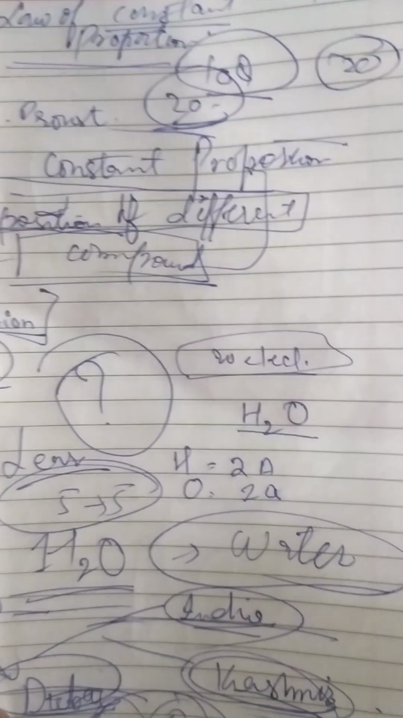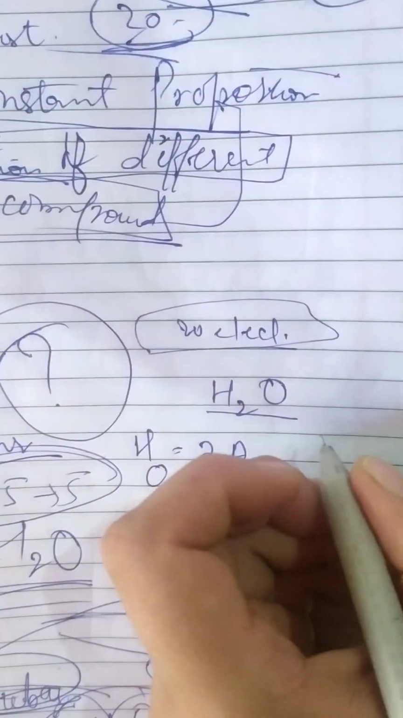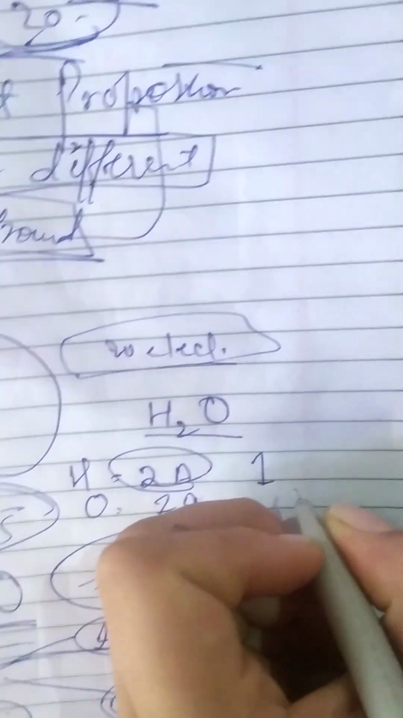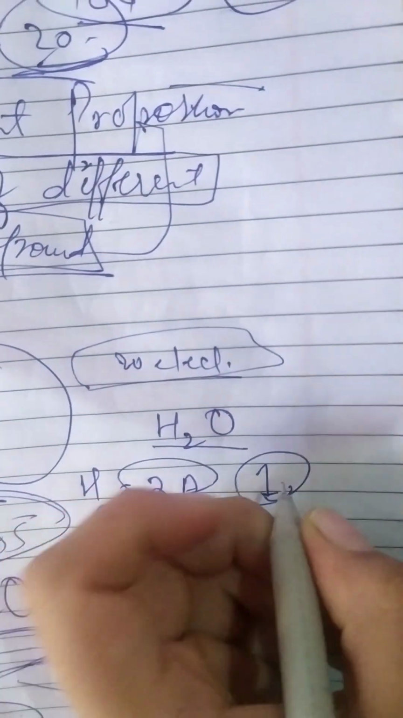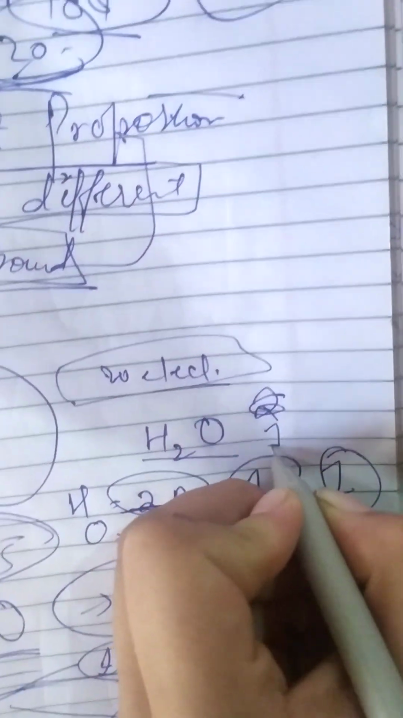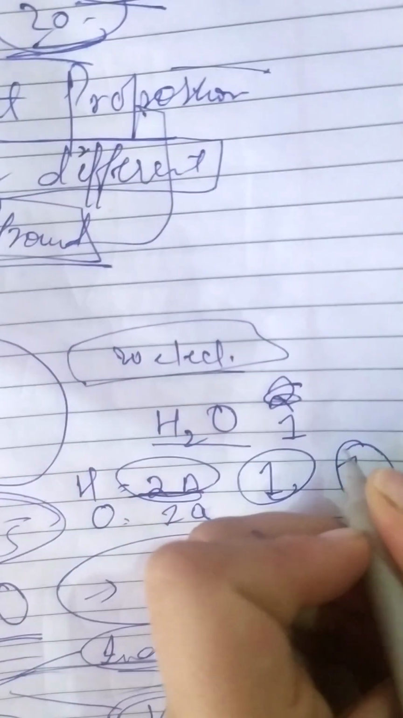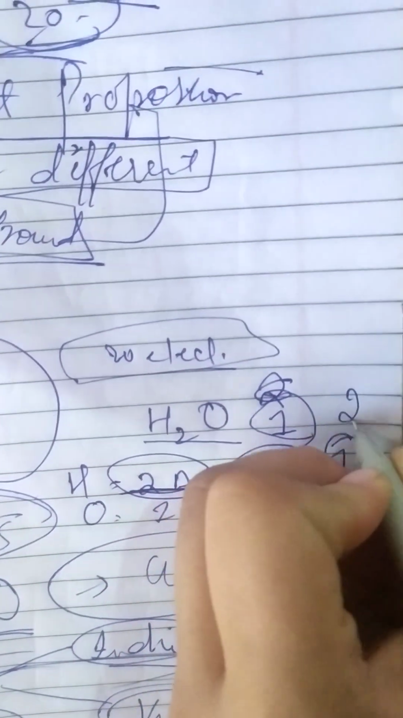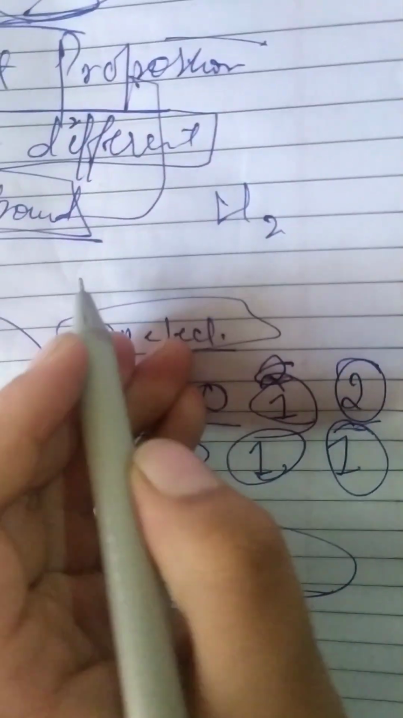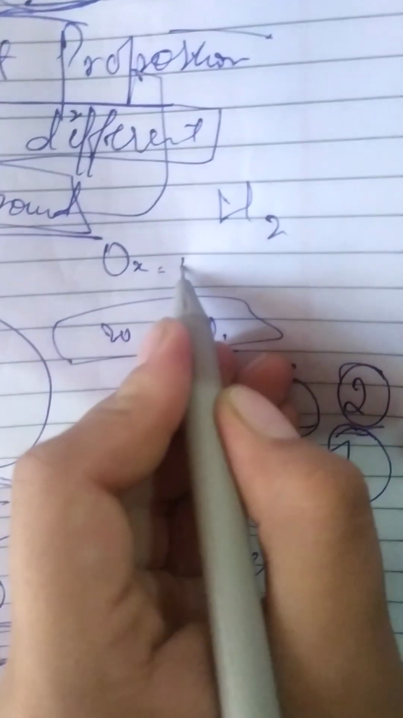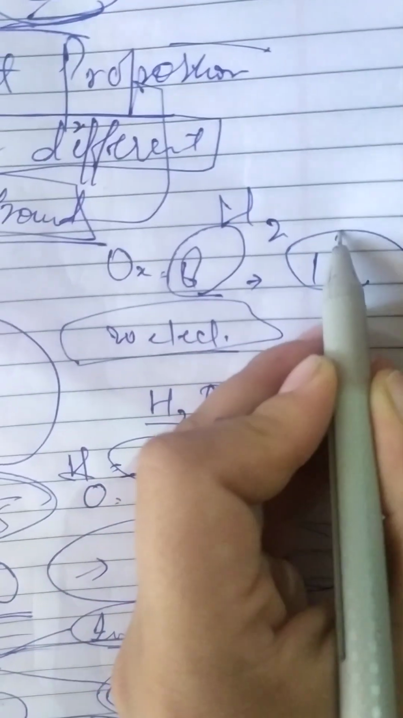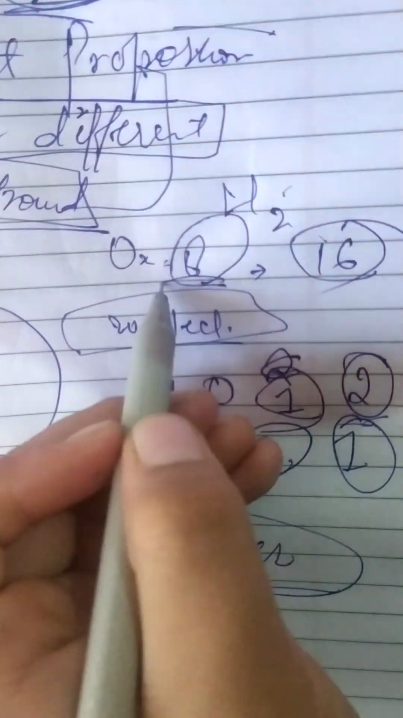Okay, let's move ahead. The atomic number of hydrogen is 1 and atomic mass is also 1, but here there are 2 atoms. The atomic number of hydrogen will be the same, but the atomic mass will change because there are 2. So hydrogen is 2. And oxygen: the atomic number of oxygen is 8, and the atomic mass is always double the atomic number.